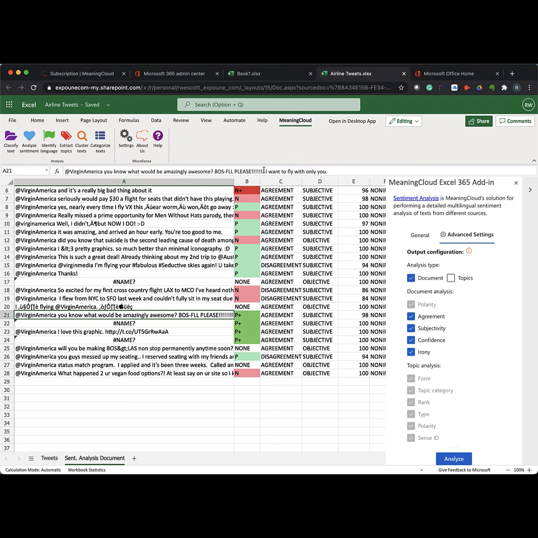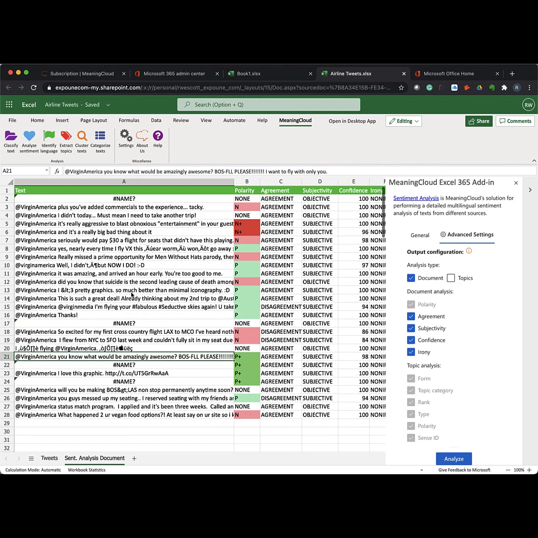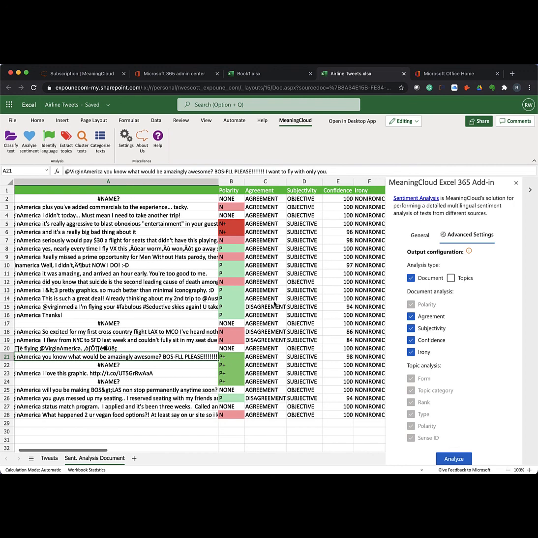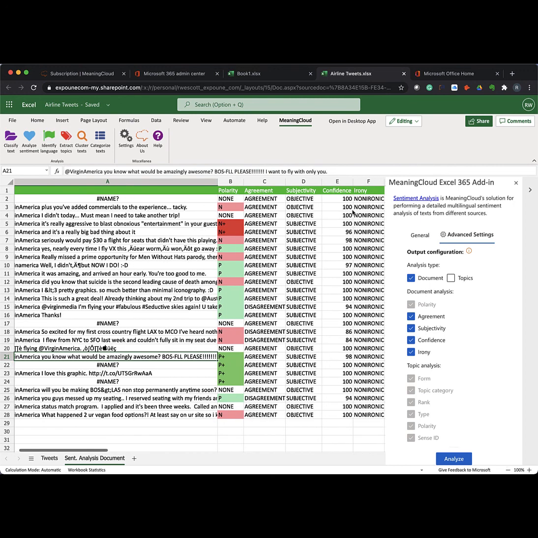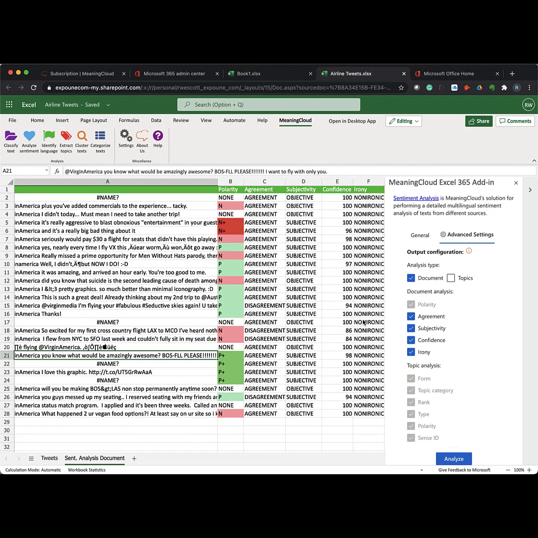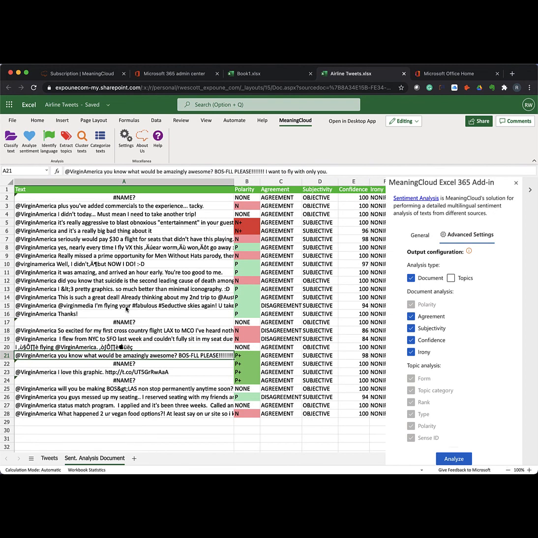So that obviously is very strongly positive in nature. So you can get some very specific polarity around the document itself. It will also tell you if it is sensing that the comment itself is ironic in nature. A lot of times people will tweet out something that uses positive words, but is really meant to be a jab, so it will be negative.